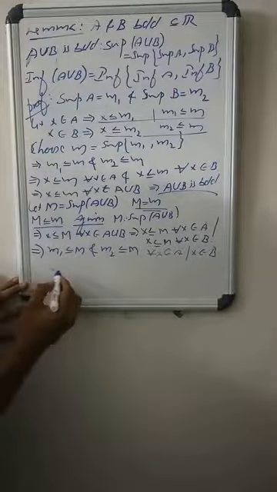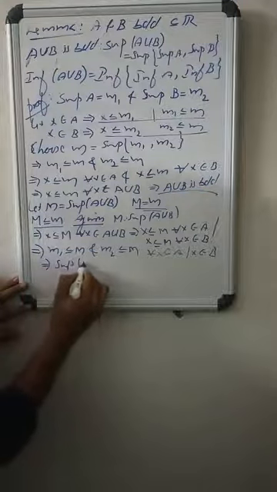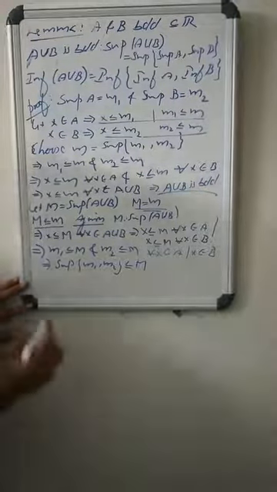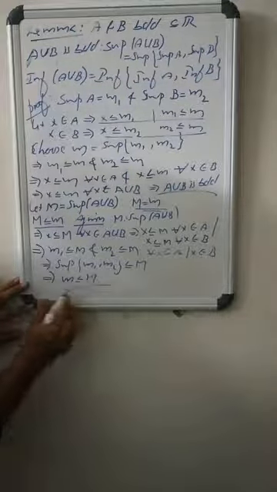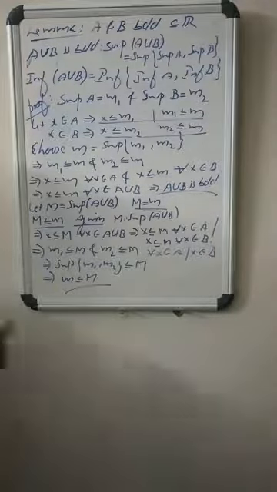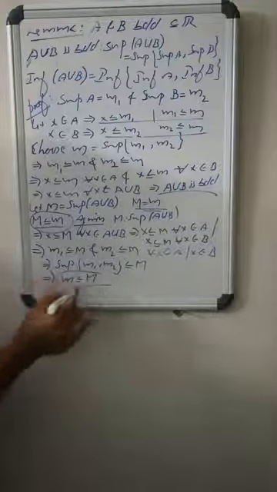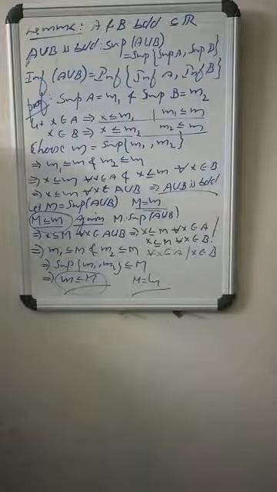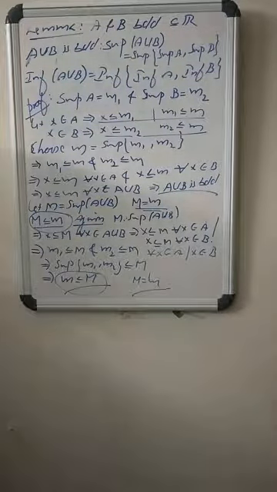That means the supremum of m1, m2 less than or equals capital M. What is the supremum of m1, m2? It is chosen as small m. So small m less than or equals capital M. So from these two arguments, capital M less than or equals small m and small m less than or equals capital M. Combining, you have M equals small m. Thus the supremum of A union B equals the supremum of supremum A and supremum B. Agree?